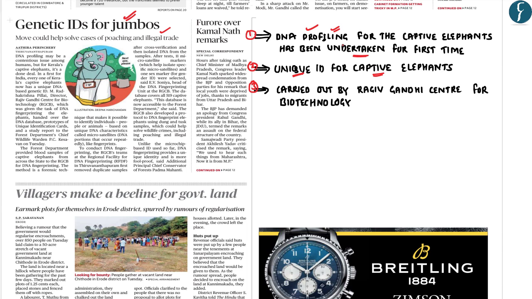And this DNA profiling is being carried out by the Rajiv Gandhi Center for Biotechnology. And the main intention of giving a unique ID for the captive elephants is that it would help the authorities in solving cases related to the poaching and illegal trade of elephants.